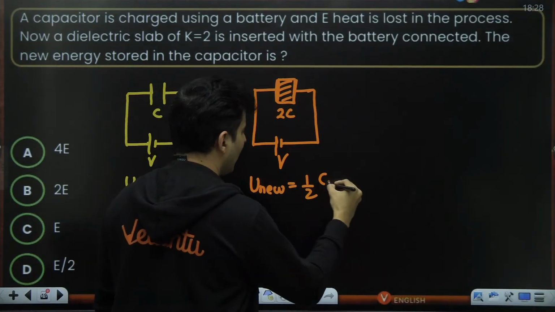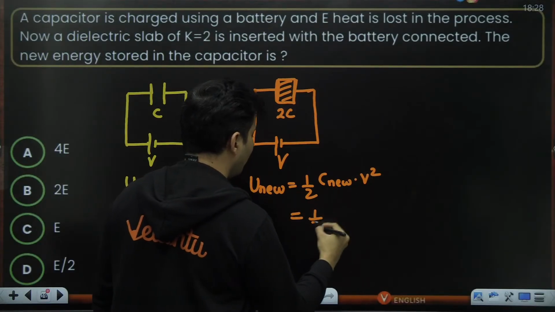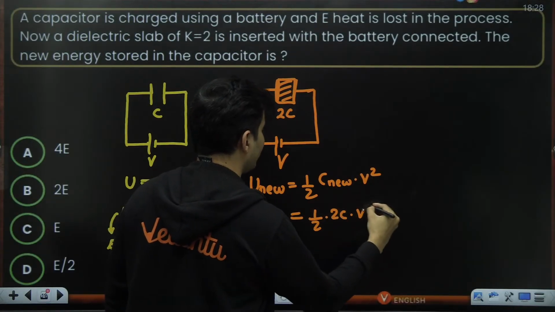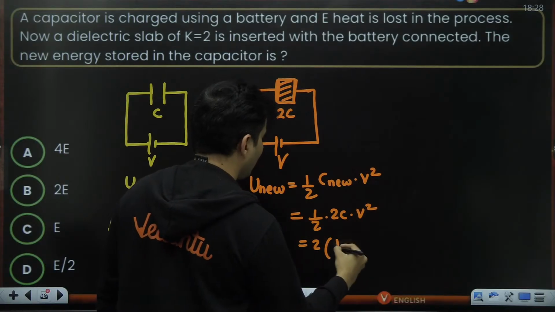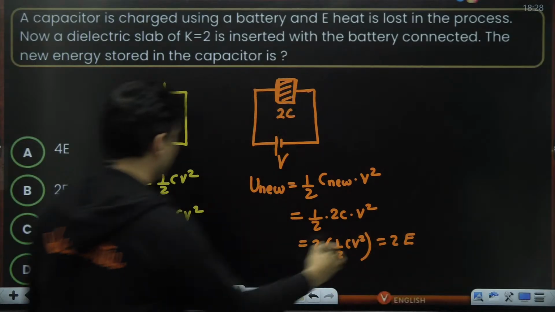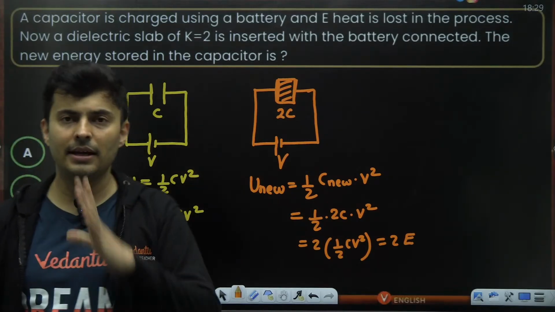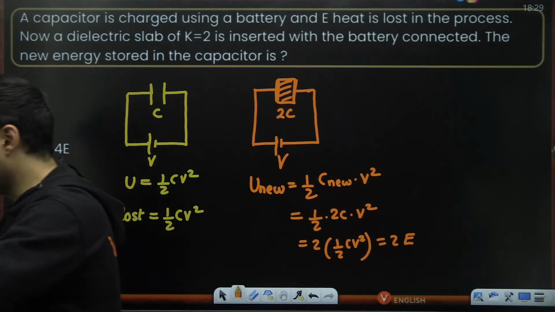So what is that new energy stored in the capacitor? It will be obviously half the new capacitance into voltage square. So it will be half into 2C into V square. But wait a minute, I can just write half CV square as E. So it will be nothing but 2E. So B is the right answer. Very direct question. Very straightforward question.